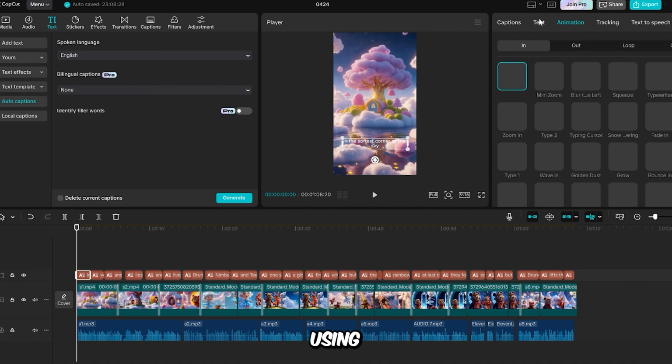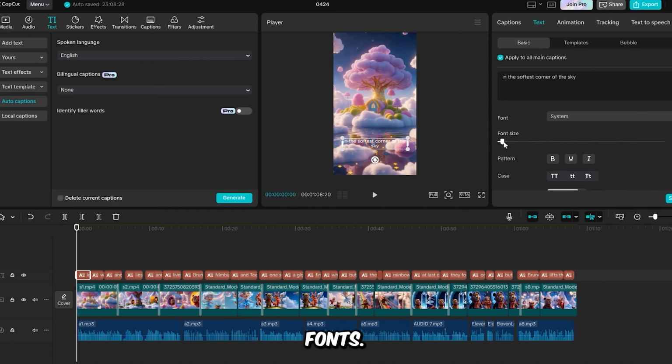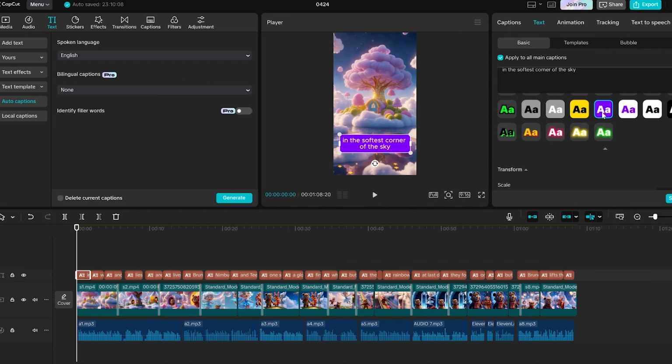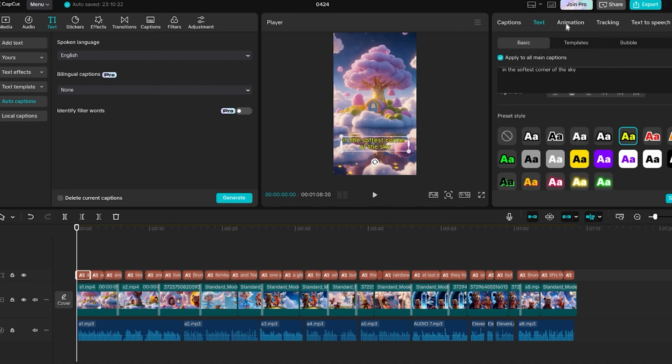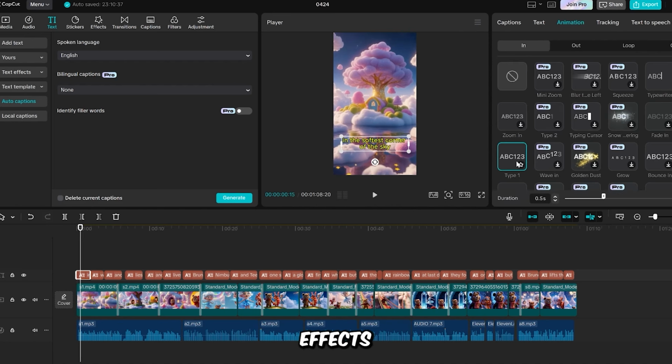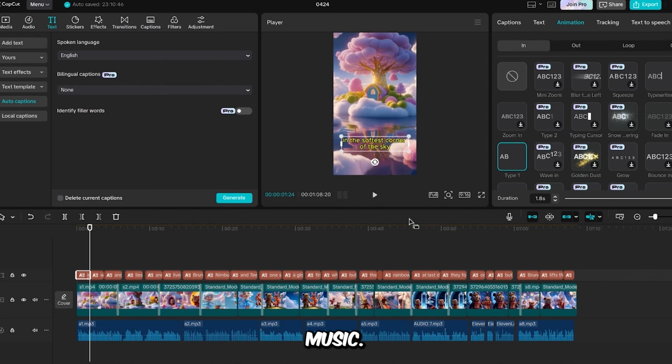Edit the captions using templates in different fonts. You can also add sound effects where suitable and include background music.